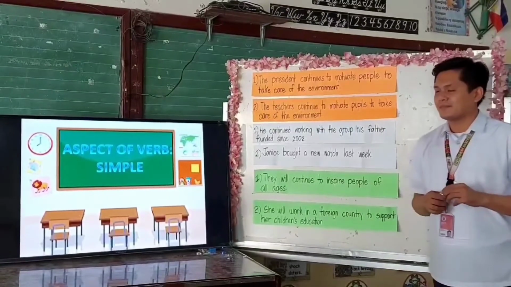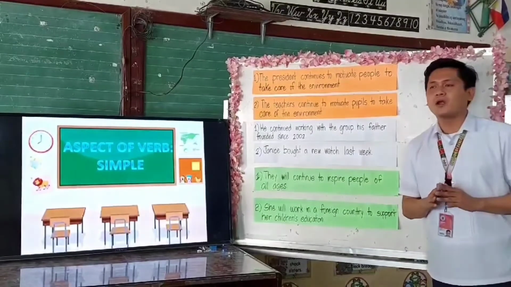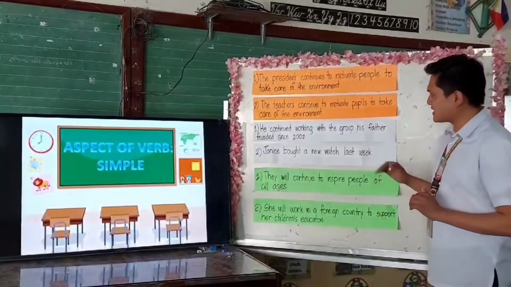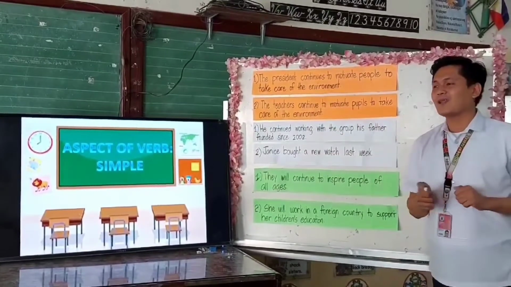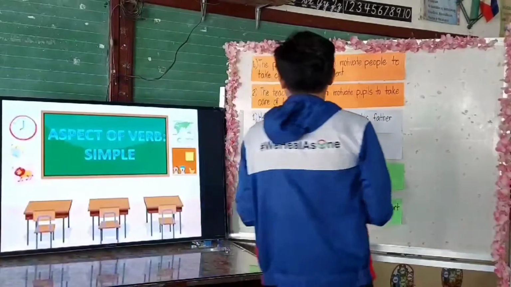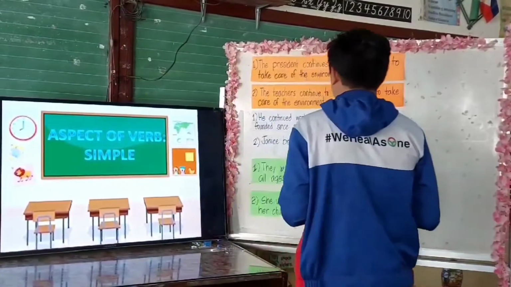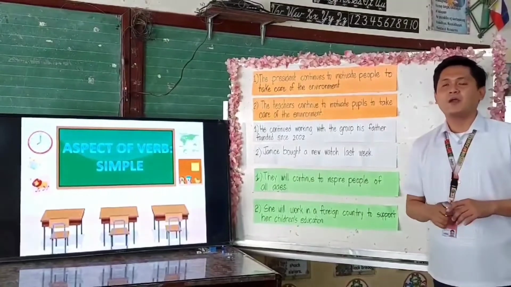Okay. Thank you, Jerome. How about sentence number 4? Underline the verb used in the sentence. Roland. Okay, Roland, underline the verb used in sentence number 4. How about sentence number 5?